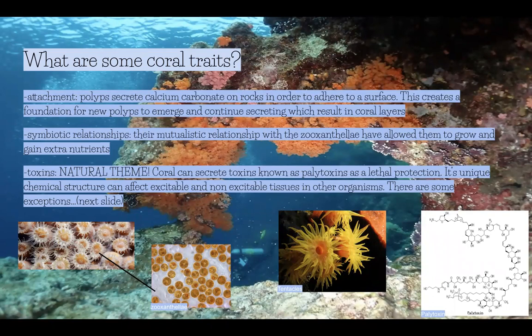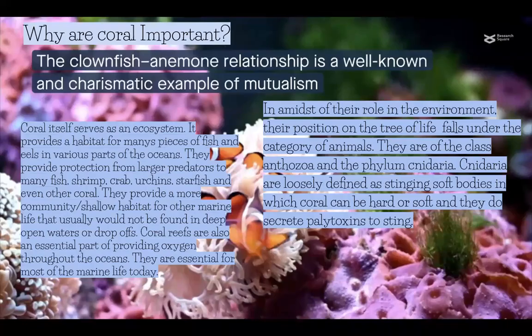Toxins. This is a natural theme that we see in the common world. Coral can secrete toxins known as palytoxins, which are a lethal protection. Its unique chemical structure can affect excitable and non-excitable tissues in other organisms. There are some exceptions, though, with certain organisms, such as clownfish and other organisms that do reside in coral.